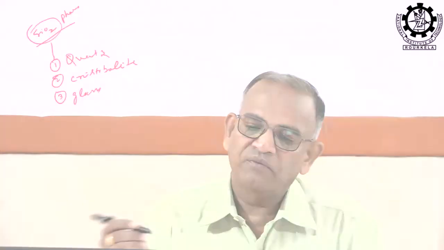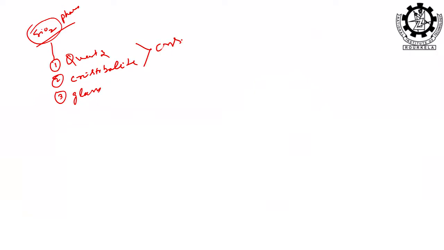Glass is purely amorphous, quartz is purely crystalline, and cristobalite is also crystalline. You see, even if the composition is same, how the phases are different. So, these two are crystalline phases, but this is amorphous, but the composition is same, silica, SiO2.